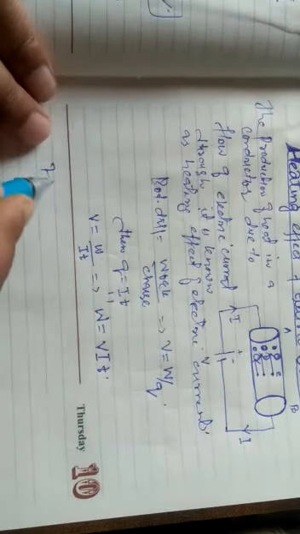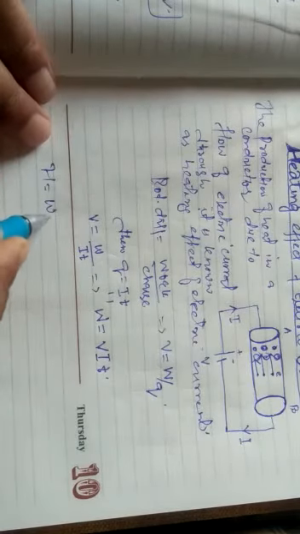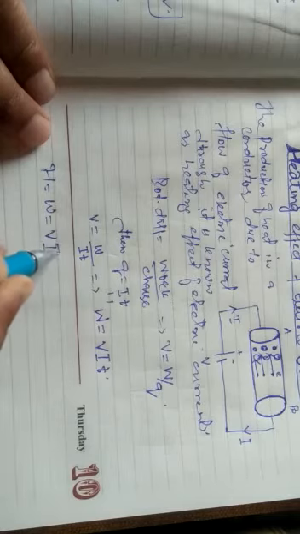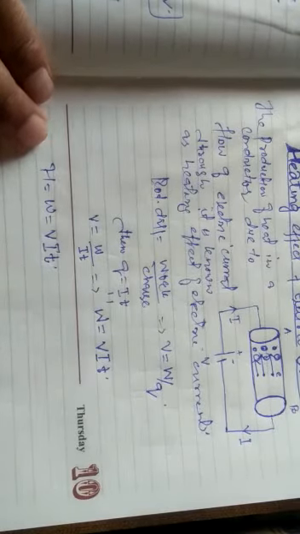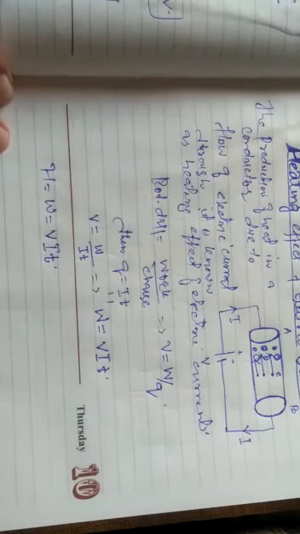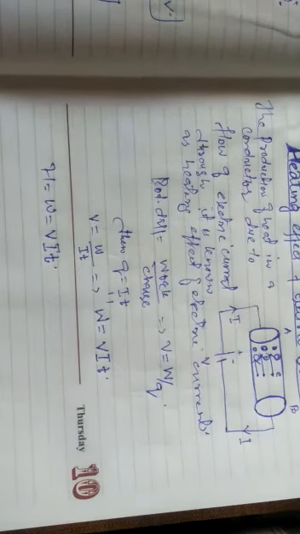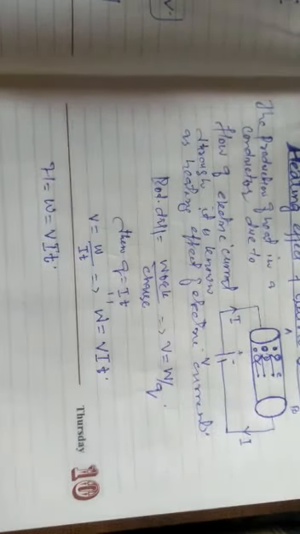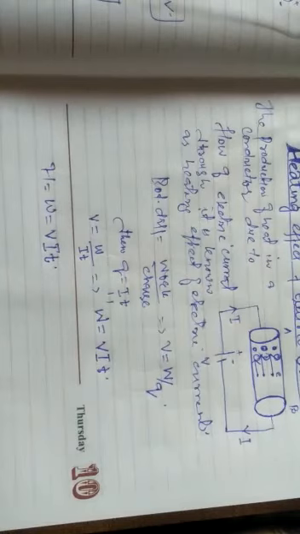So H equals W equals VIT. Instead of this VIT, we can have other expressions for it.